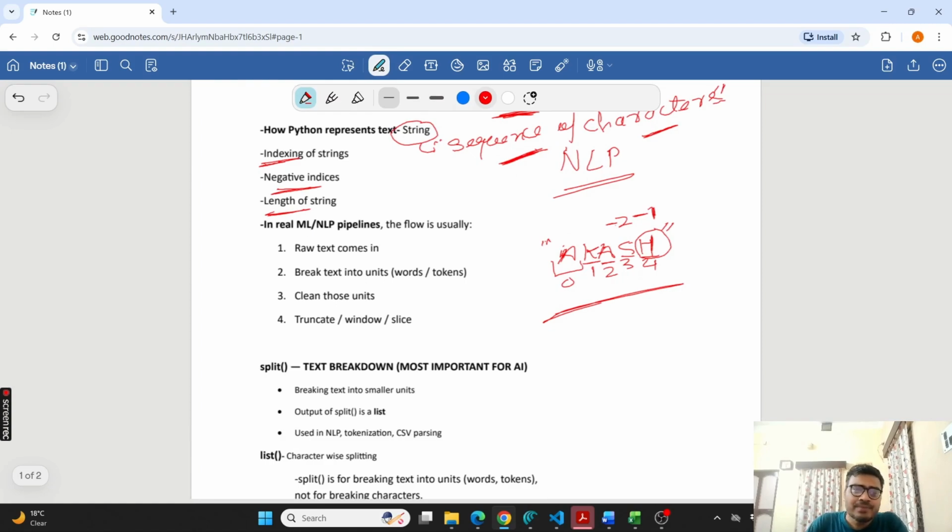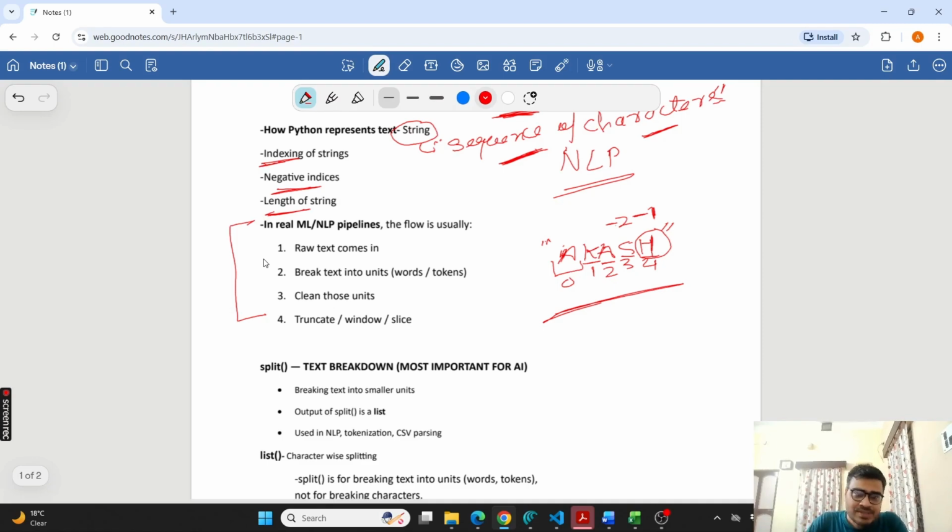Now next is the NLP pipeline we are talking about. We are doing this chapter mainly because of NLP, from an AI perspective. NLP means natural language processing. Here in NLP, suppose I have textual data, how do I process it before training the AI model?